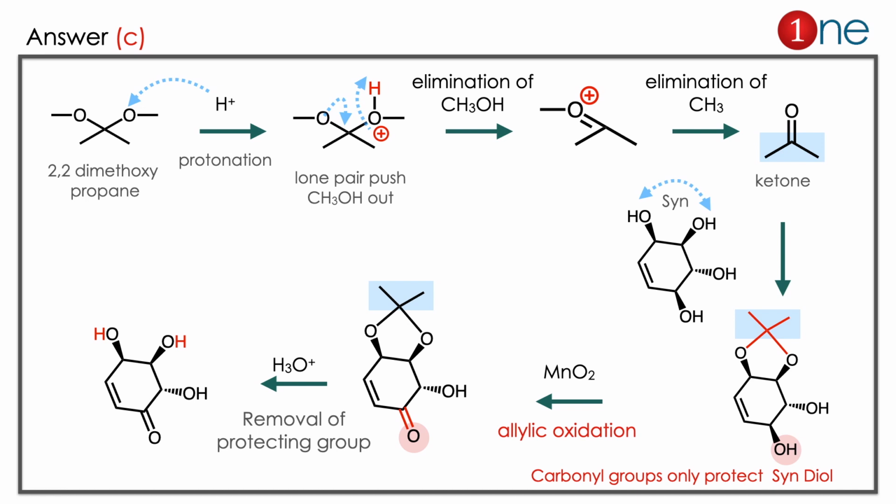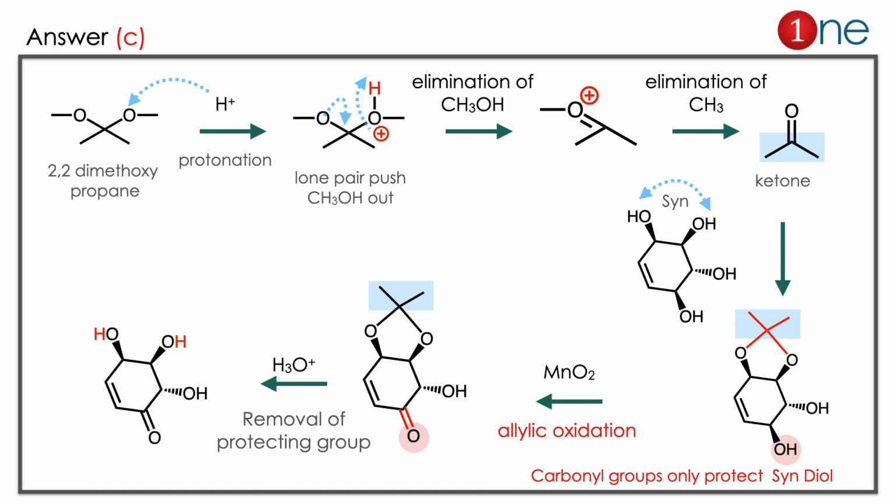Next step, you are using the real starting material, which is the multiple alcohol. Here the ketone has the peculiar property of protecting the diol. But the diol should be in cis position, or above the plane. Only the first 2 diols are above the plane, so protection of those groups happens. Then you use MnO2. MnO2 is peculiar: it involves only allylic oxidation. So alkene is there, and allylic oxidation only occurs at the free group which is allylic to the alkene. The other groups are protected, that's why they don't react. Then in the next step you deprotect, the ketone will be removed, and you have the final product as a conjugated ketone. Here the driving force is the conjugated ketone.